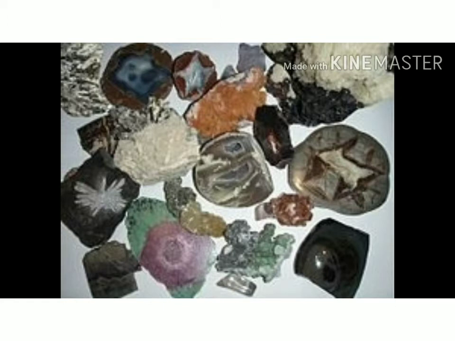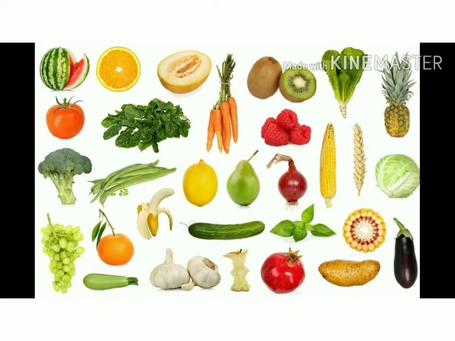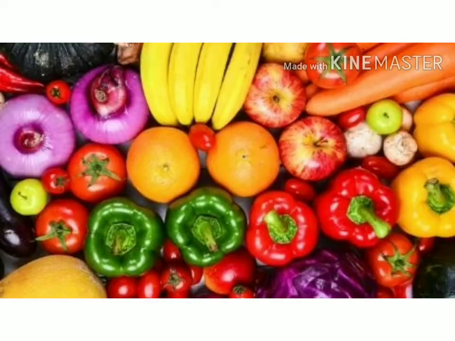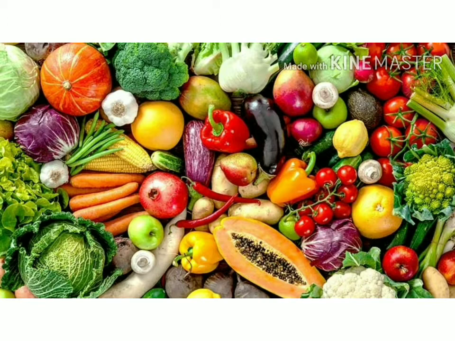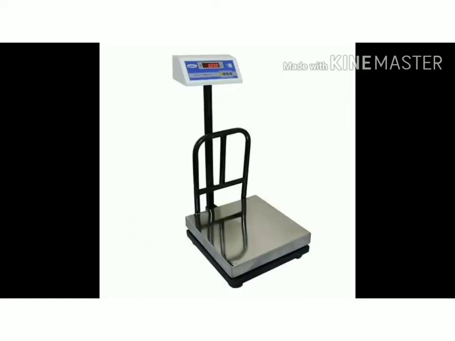For measuring solids like stones and vegetables, I think you know, when you go to the market, you can observe vegetables being measured by a beam balance, otherwise an electronic balance. This one is used for measuring gold or precious ornaments.